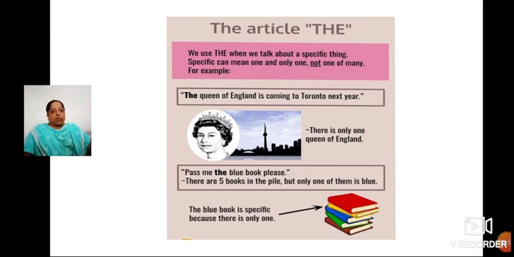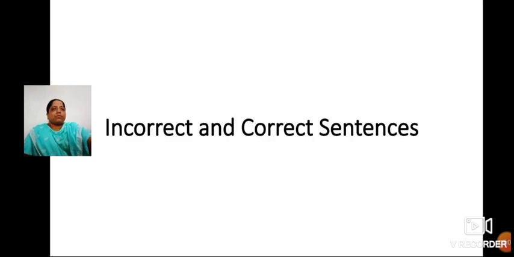Pass me the blue book. Why only blue book, children? Have a look at the picture. There is only one blue book, so it is called the blue book. Specific, particular. Okay, let's continue.